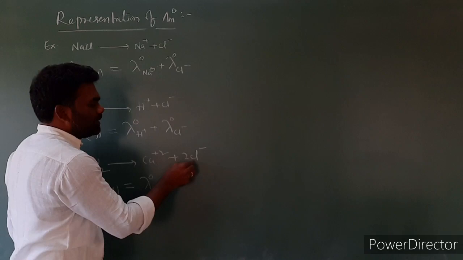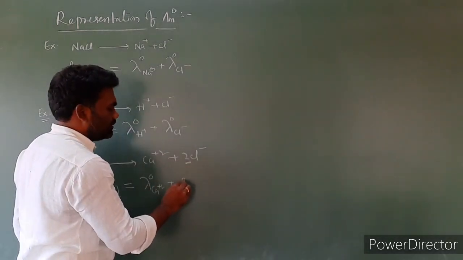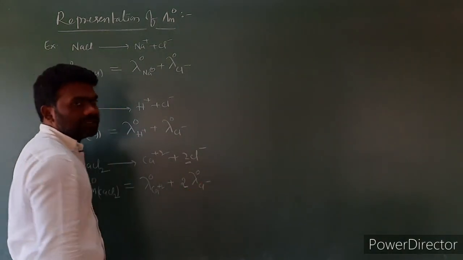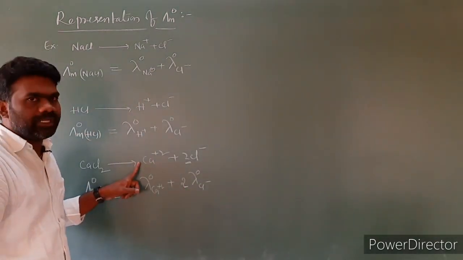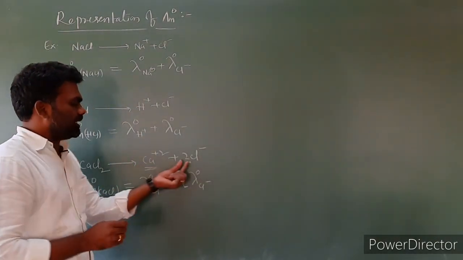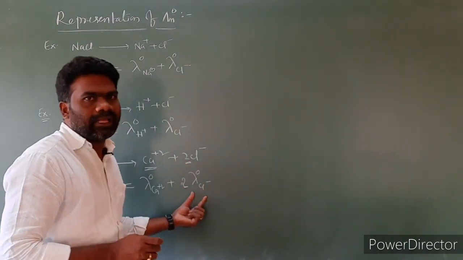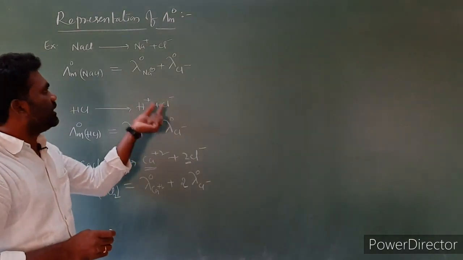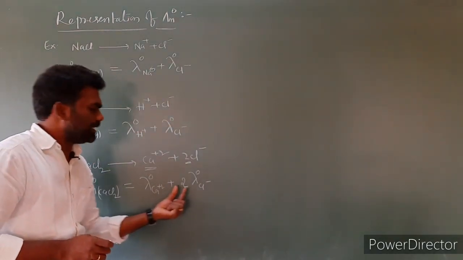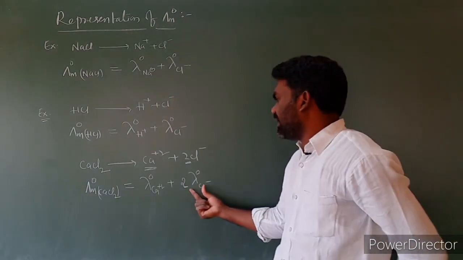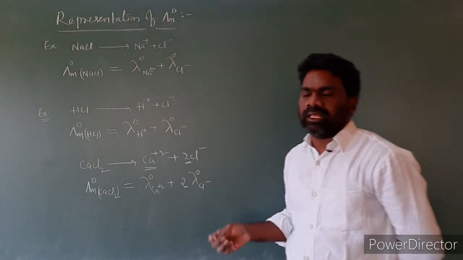So how many moles formed here? 2 moles. Then we can take 2 into lambda naught Cl-. In all the other cases we took 1 only. Here only 1 Ca2+ is formed, but 2 Cl- are formed, so 2 into the limiting molar conductivity of anion. In the other cases 1 is formed, here also 1 is formed, but here 2 Cl- are formed, 2 moles, so we take 2 into the limiting molar conductivity of anion.